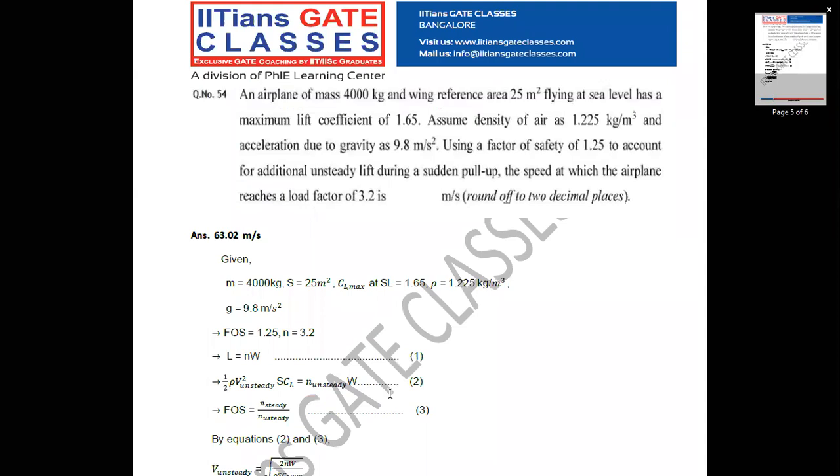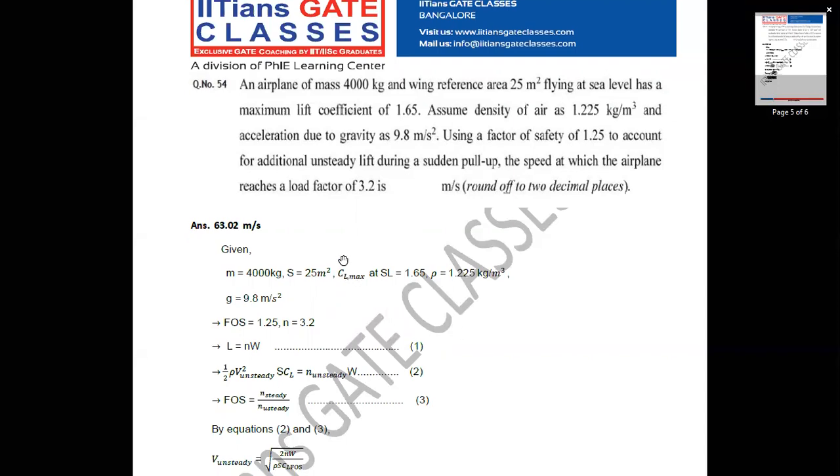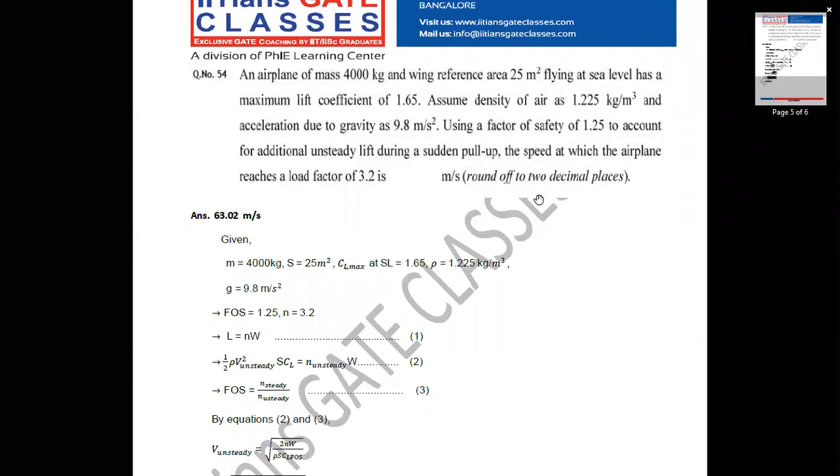Next, an airplane of mass 4000 kg and wing reference area 25 meter square flying at sea level has a maximum lift coefficient of 1.65, assuming density of air as 1.225 kilogram per meter cube and acceleration due to gravity as 9.8 meter per second square. Using a factor of safety of 1.25 to account for additional unsteady lift due to sudden pull-up, the speed at which the airplane reaches a load factor of 3.2 is dash meter per second. Round off to 2 decimal places.